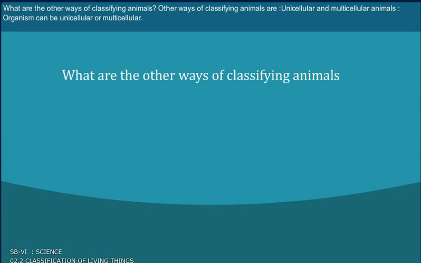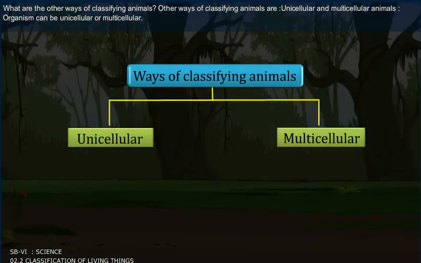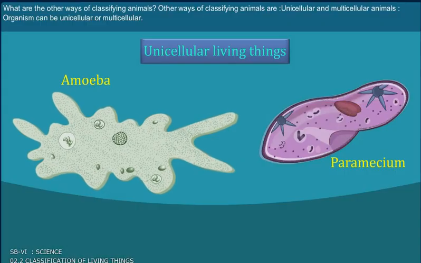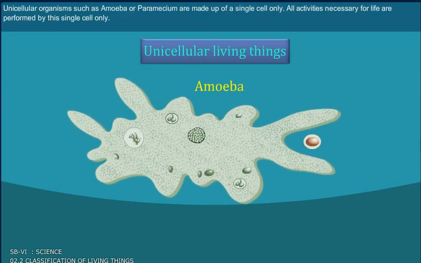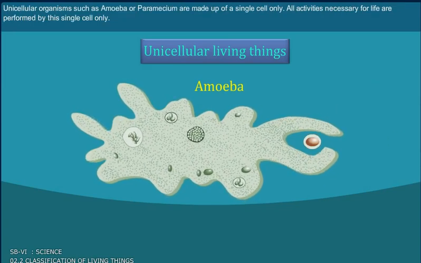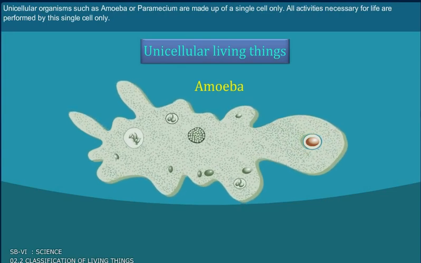What are the other ways of classifying animals? Other ways of classifying animals are unicellular and multicellular animals. Organisms can be unicellular or multicellular. Unicellular organisms such as amoeba or paramecium are made up of only a single cell.